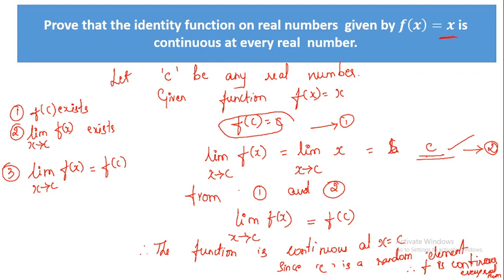So hereafter, if you see a constant function or an identity function, without any doubt, without a blink of an eye, you can say that the function is continuous. So the identity function is a continuous function, and the constant function is also a continuous function. Okay, so we'll move on. I hope this is clear, students.